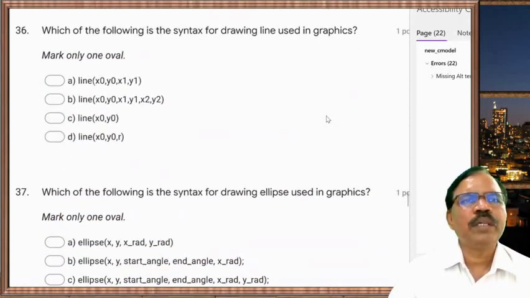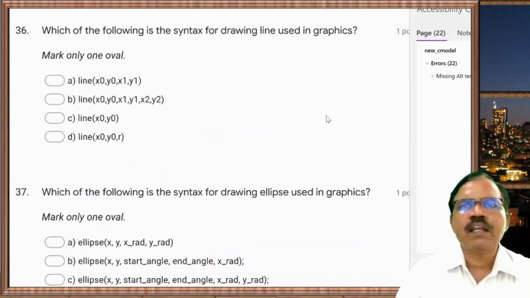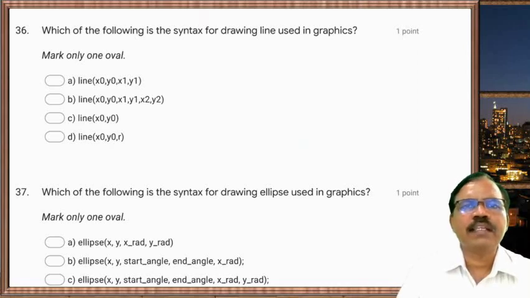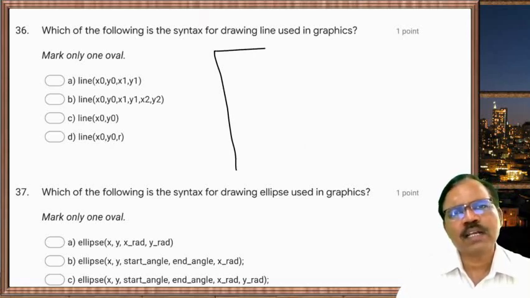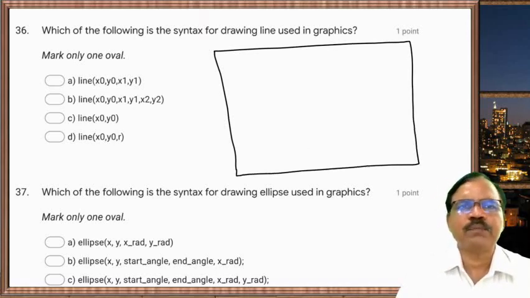Next one, which of the following is the syntax for drawing a line used in graphics? So using the initgraph function we convert the text mode screen to a graphics mode screen. If it is a graphics mode screen, then this corner is pixel 0,0.